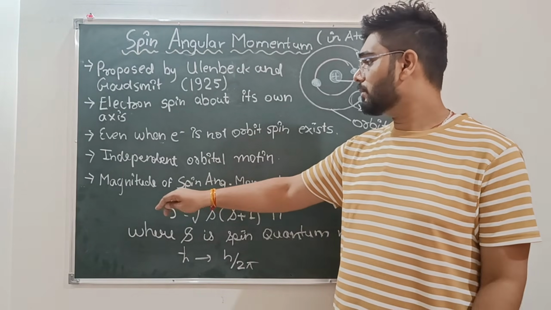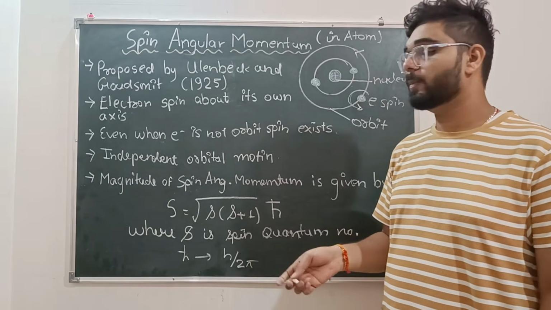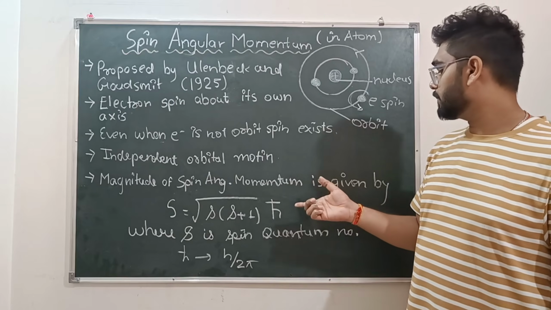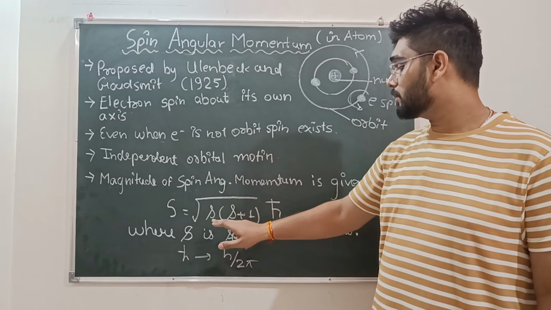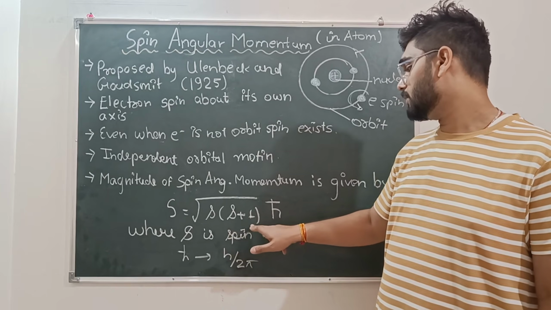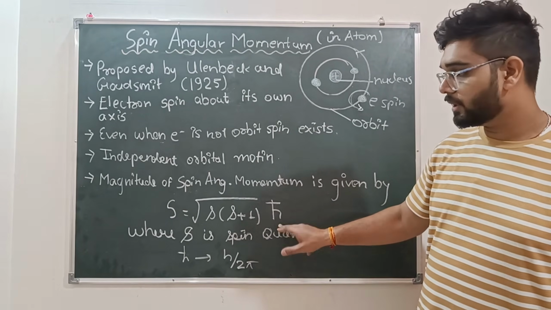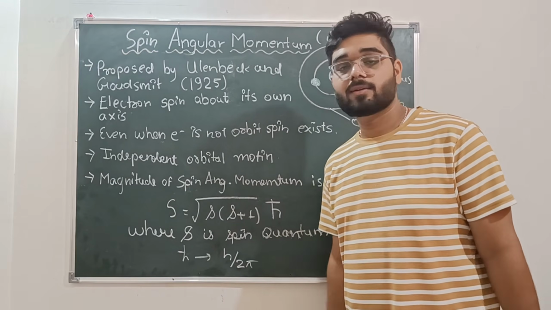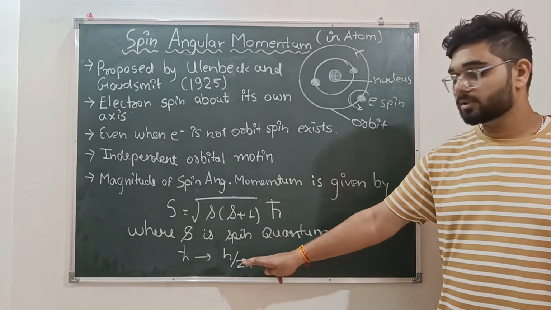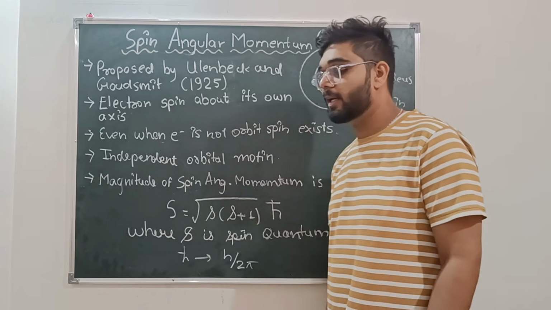So now the magnitude of this spin angular momentum is given by the equation S equals root over small s into s plus 1, into h cut. Here small s is the spin quantum number. Already we know that h cut equals h upon 2 pi, where h is Planck's constant.